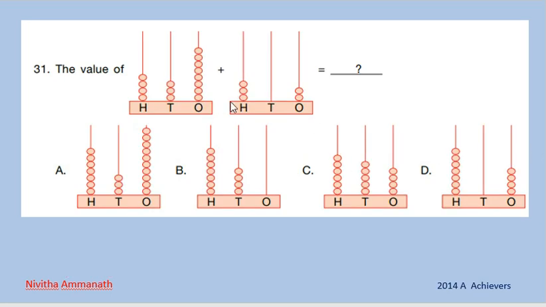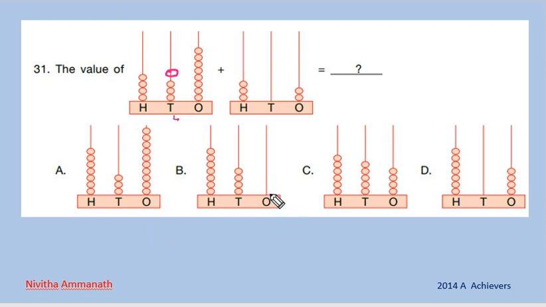The value of the abacus shown plus this abacus equals how much? We look at the ones place here. 1, 2, 3, 4, 5, 6, 7, 8 beads are here, and in this one, 8 plus 2 means 10. So in the correct option, no beads in the ones place, 1 carry over. So 1 here. 1, 2, 2 plus 1, 3, 3 plus 1, 4. So in tens place 4.